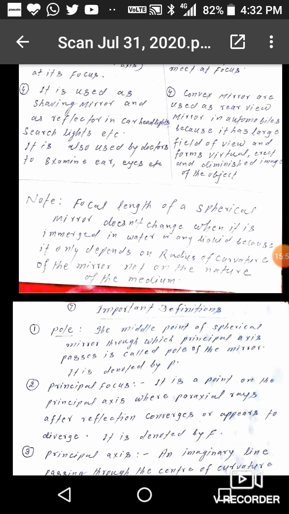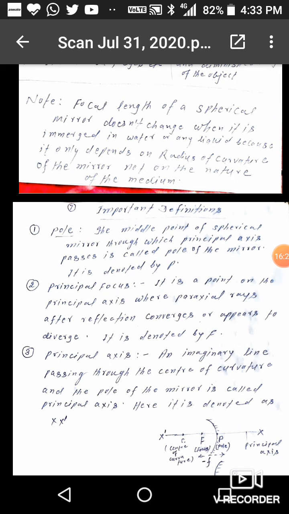Now one note, focal length of a spherical mirror doesn't change when it is immersed in water or any liquid because it only depends on radius of curvature of the mirror, not on the nature of the medium. Now I am going to discuss terms related to spherical mirrors or important definitions.